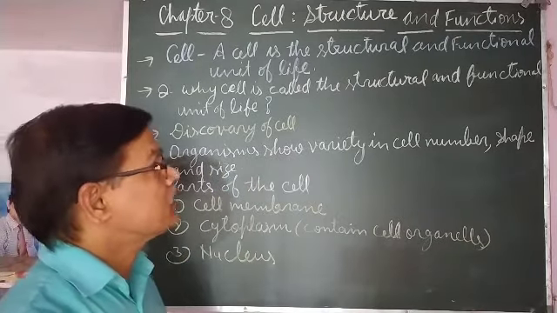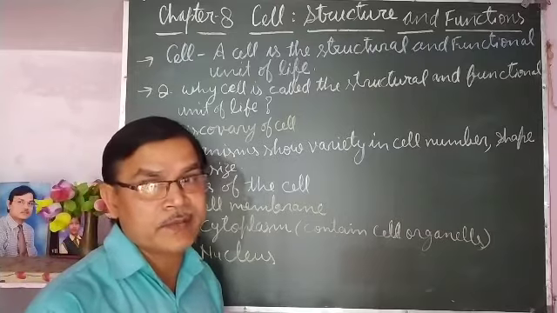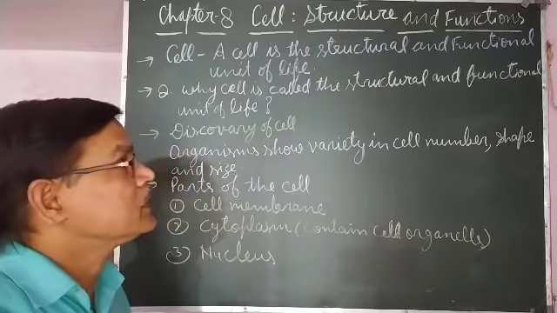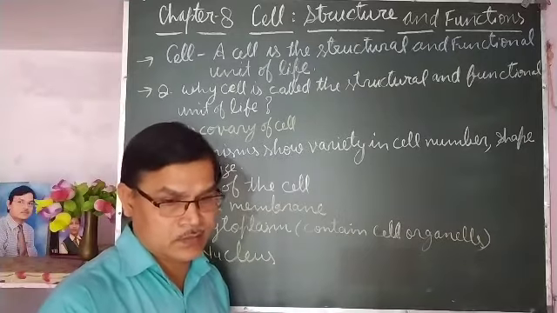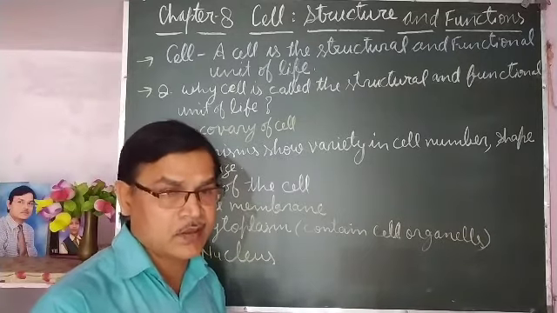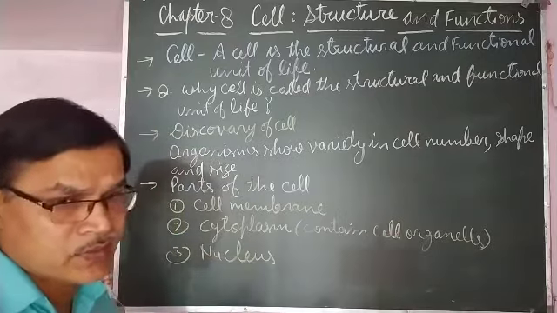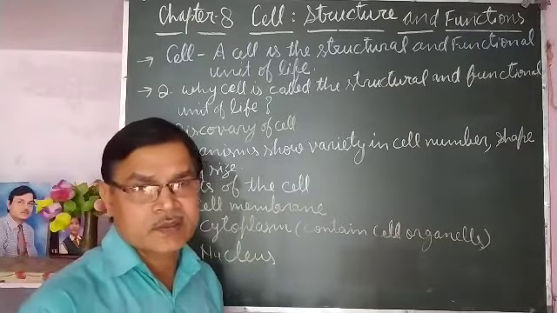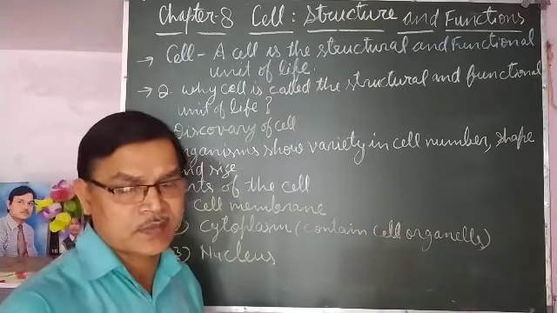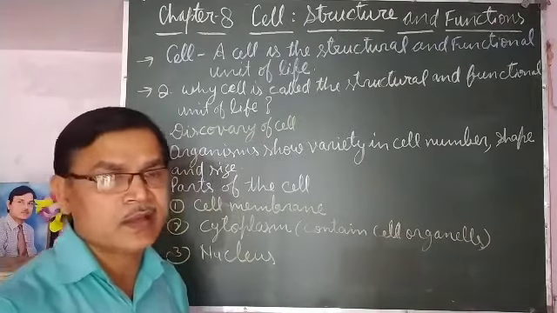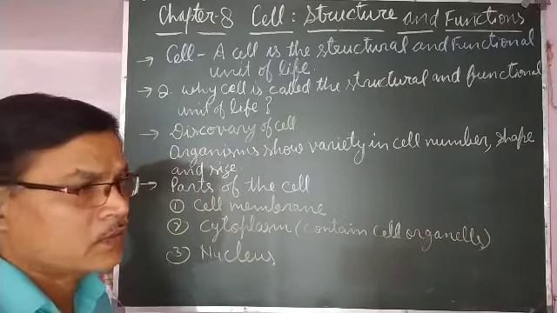So it is a structural unit, and it is also a functional unit. Why is it a functional unit? Because of the functions that take place in the body, like taking food, absorption of food, digestion of food, circulation of blood, and in plants absorption of nutrients from the soil, and photosynthesis.